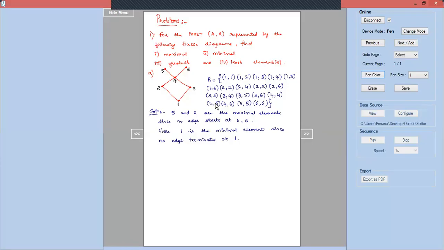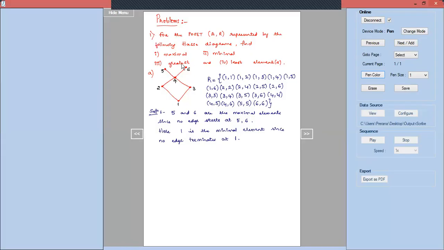Next we have to find out the greatest element and the least element. So we observe that there is no greatest element at all. We'll recall the definition of the greatest element first. It says that if all the elements of the set A are related to any particular element a, then we say that element a is the greatest element. All the elements of the set A should be related to that one particular element.